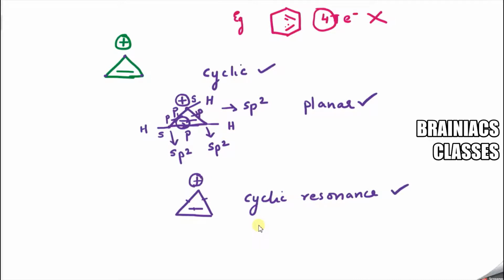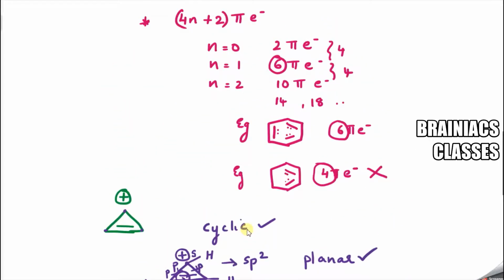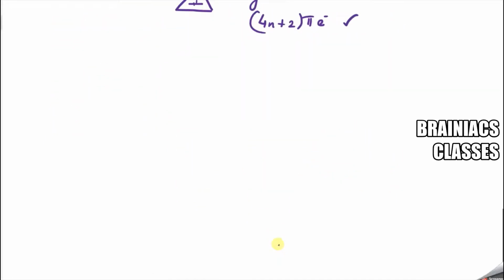Now last condition, check the number of pi electrons. So only 2 pi electrons are there. So when I check in the table, yes, 2 is present here. You can see here, correct? So I can say 4n plus 2 pi electron rule is followed. So all these 4 conditions are followed, means this compound is what actually? Aromatic. Understood? So this is how we will understand. Now we will go to the next question.